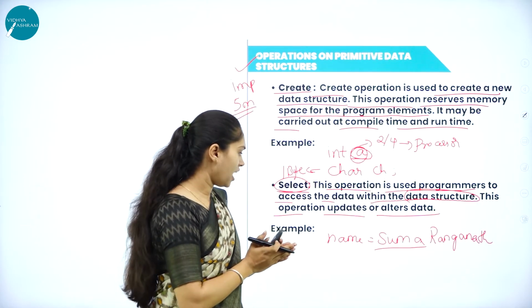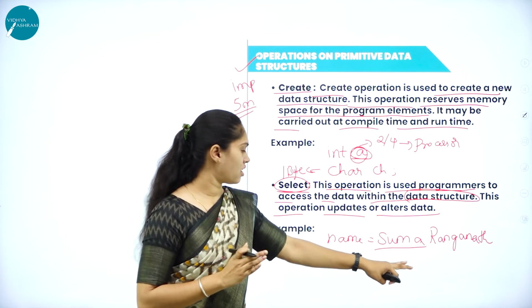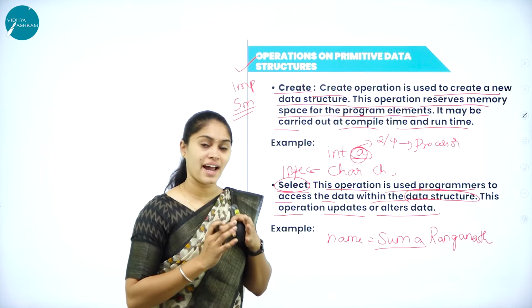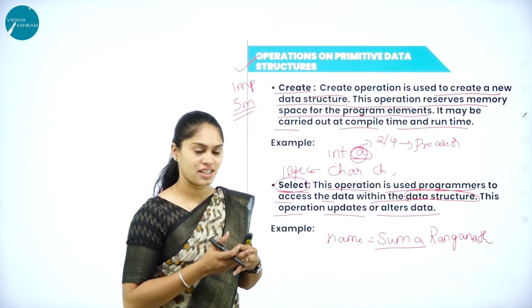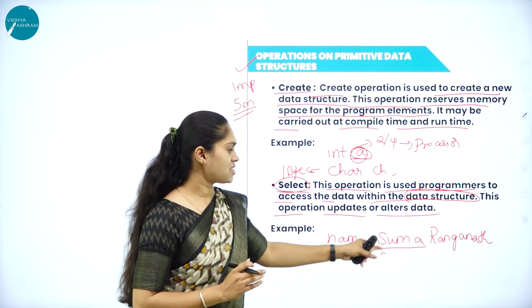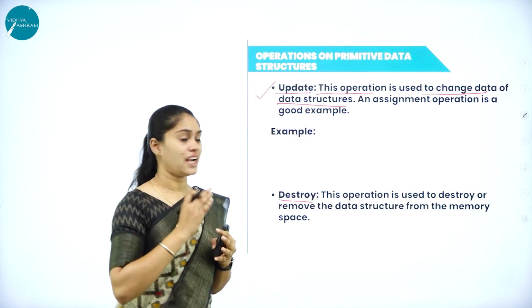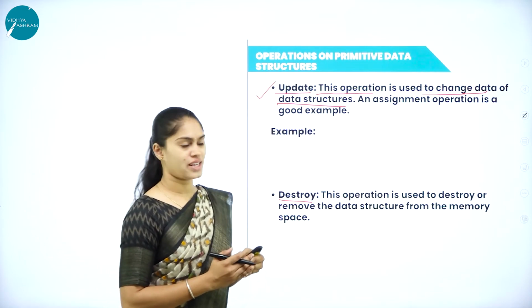First, I have created one data, that is Suma. That is name. After that, what did I do? I have made an alteration. I did updation of the data. What is going to happen to this Suma data? It will get altered. That is, it is going to change the data of the data structure. That kind of operation is known as what?